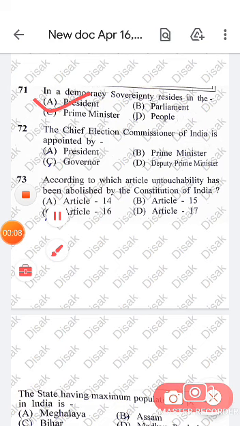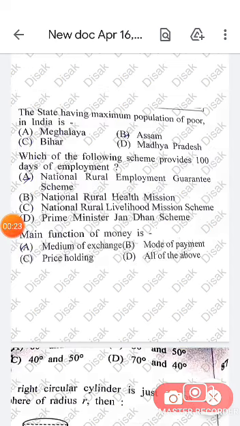Then the next question is, the Chief Election Commissioner of India is appointed by the President. According to which article has untouchability been abolished by the Constitution of India? It is Article 17. Next question is, the state having the maximum population of poor in India is Bihar.